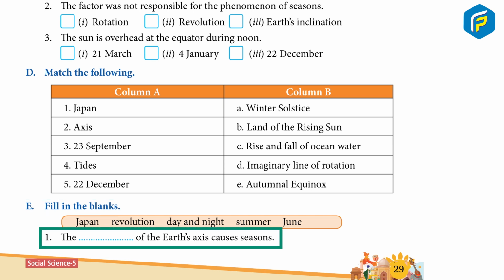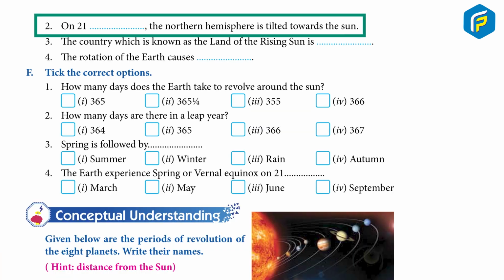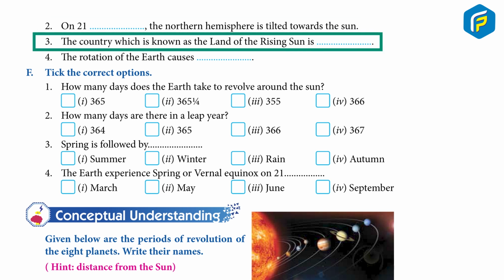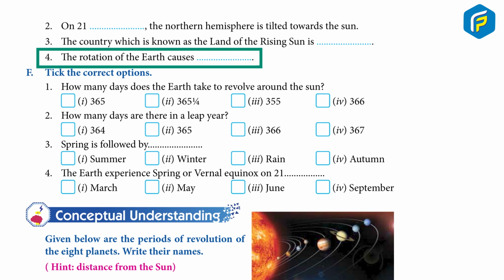E. Fill in the blanks. 1. The dash of the Earth's axis causes seasons. 2. On 21 dash, the northern hemisphere is tilted towards the sun. 3. The country which is known as the land of the rising sun is dash. 4. The rotation of the Earth causes dash.